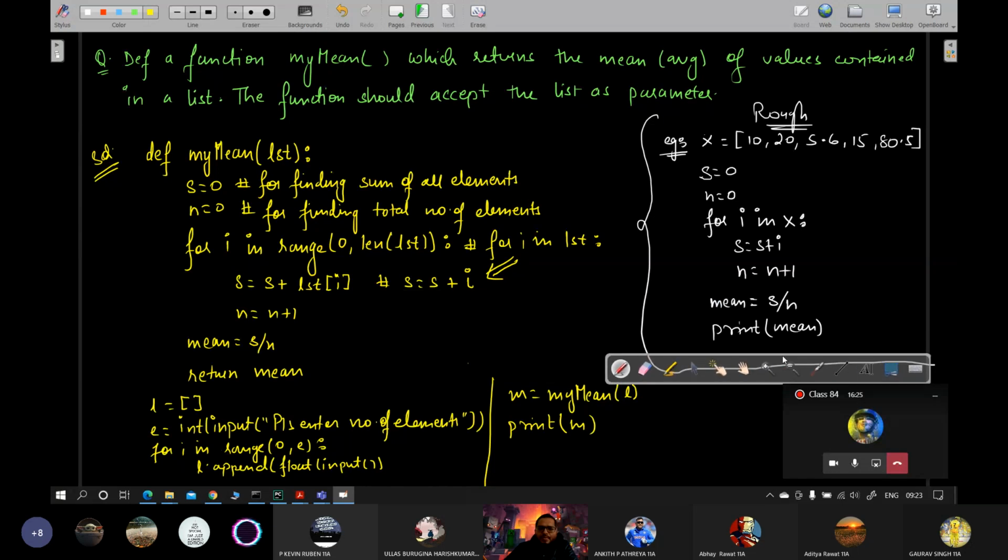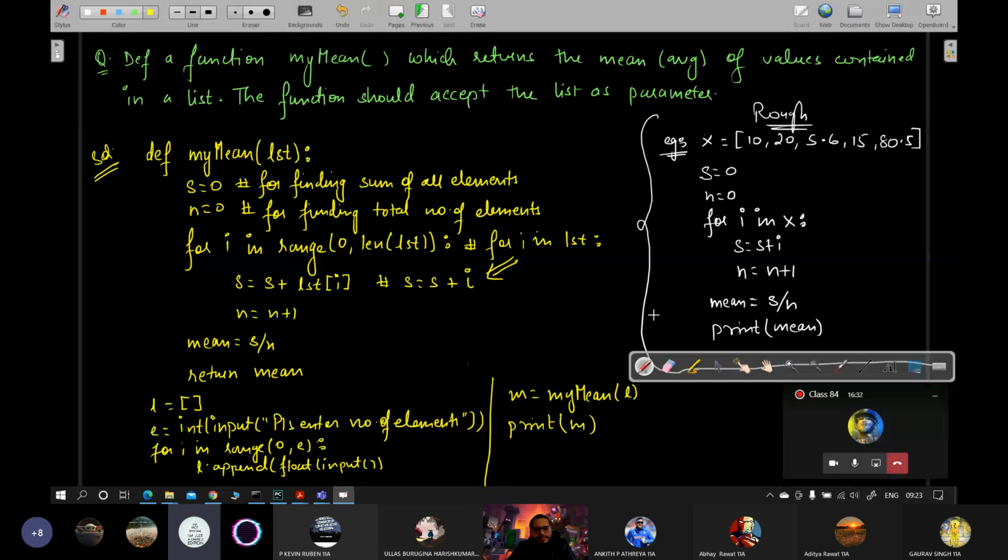See, this program was pretty simple. Is it clear? Sir, LST is like we are inputting a list there. LST is a local variable which is created by the function header, which will act like a parameter. See, this function needs to operate upon a list, right?